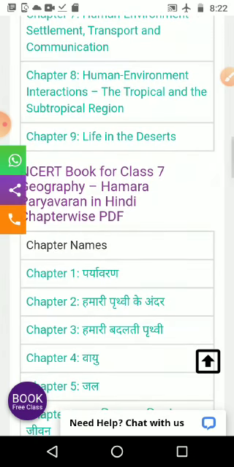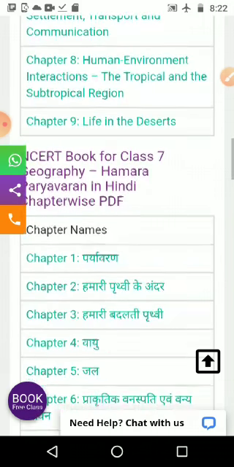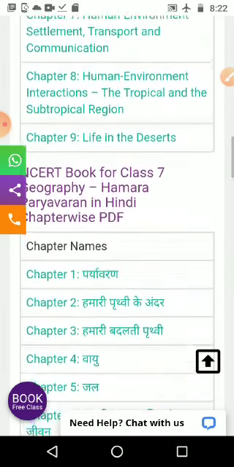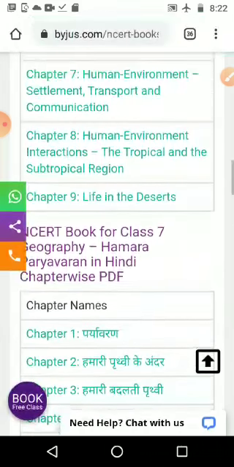Then 9th lesson, life in desert. We studied about the Sahara desert, that is the hot desert, and Ladakh, that is the cold desert. Those are the lessons we studied in 7th standard.